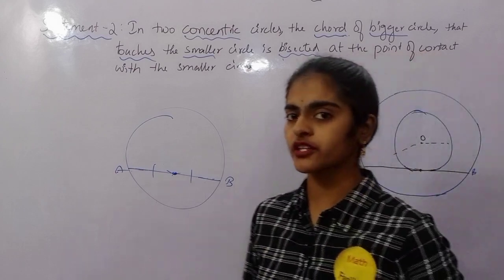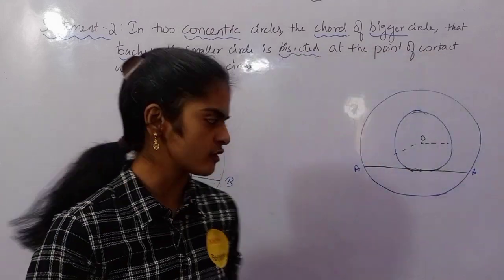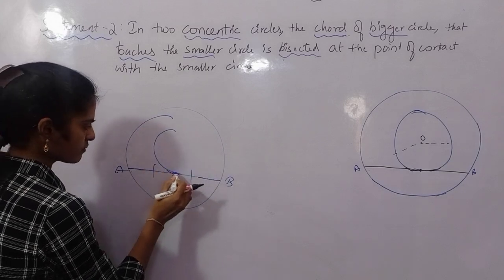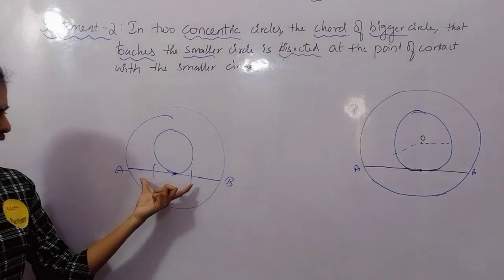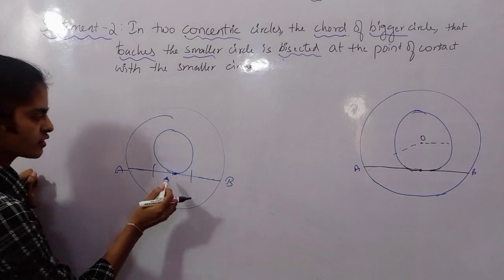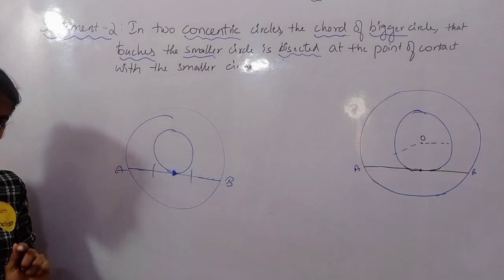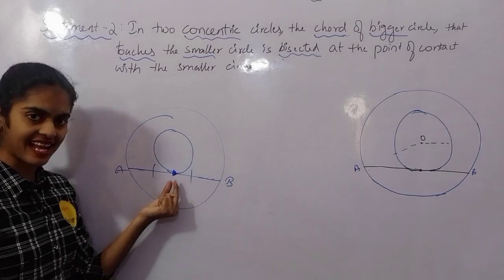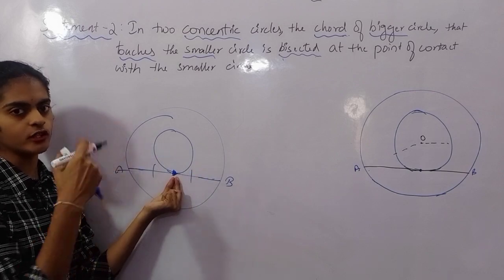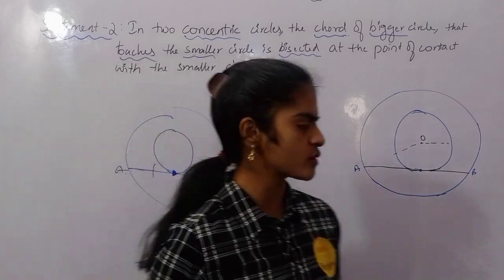Where do we have the point of contact? With the smaller circle. So this is the smaller circle, and AB is a tangent for the smaller circle, so this is the point of contact. So I have to say that this point of contact is actually dividing the chord into 2 equal parts. Clear? So that is what we have to prove.